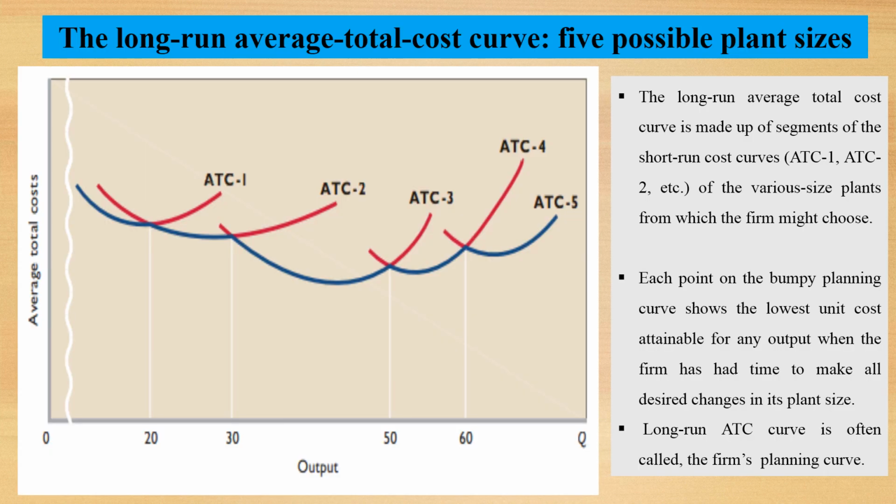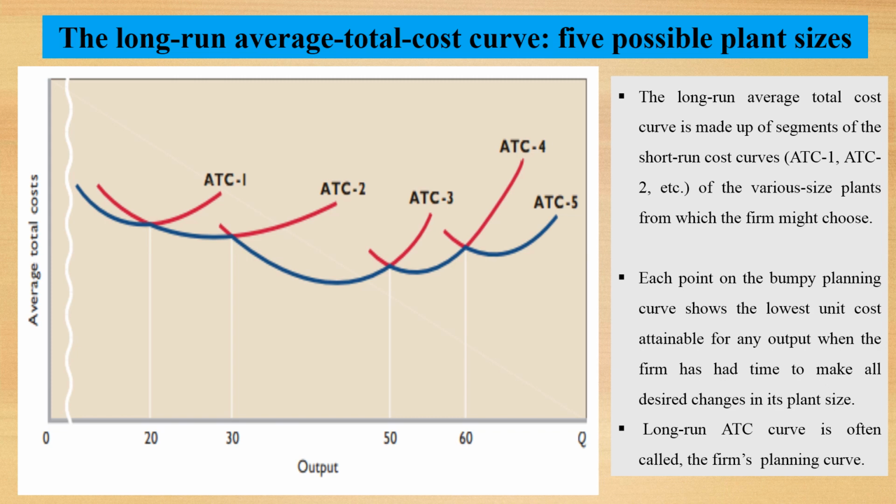Here we have the long run average total cost curve. We have five possible plant sizes. The long run average total cost curve is made up of segments of the short run cost curves. We have average total cost 1, average total cost 2, average total cost 3, average total cost 4, and average total cost 5 of the various plant sizes for which the firm might choose.